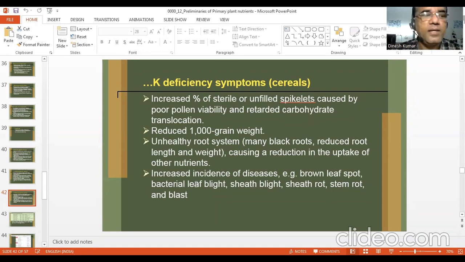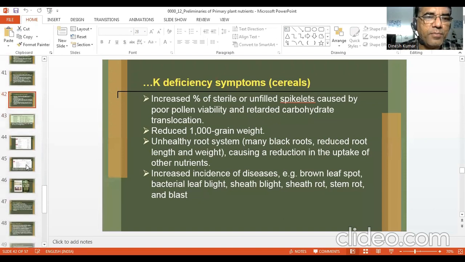So in rice, there are many diseases which are encouraged by K deficiency. If your plants are deficient in potassium, then plant will be susceptible to many diseases, particularly bacterial leaf blight. Therefore, to manage diseases also, balanced plant nutrition is suggested. Many times farmers do not use potassium, so potassium should be used by them. Otherwise, plant will be more susceptible to certain diseases.